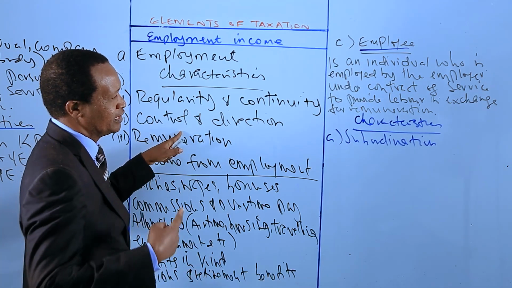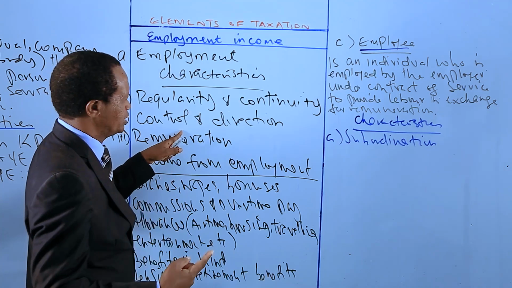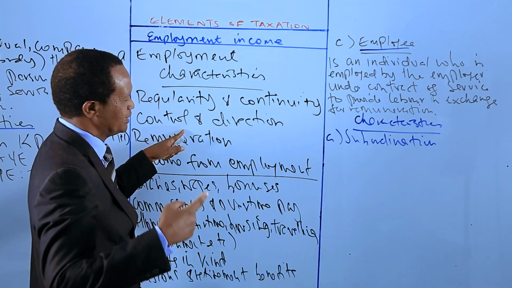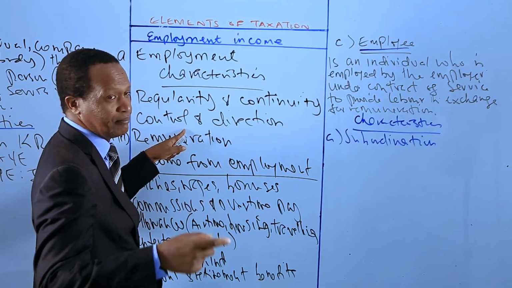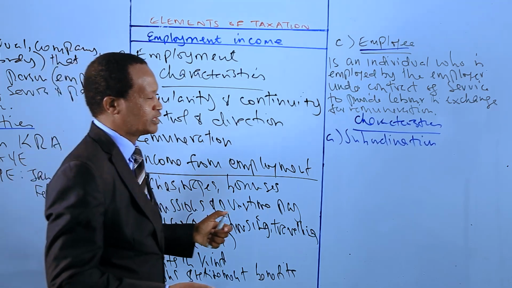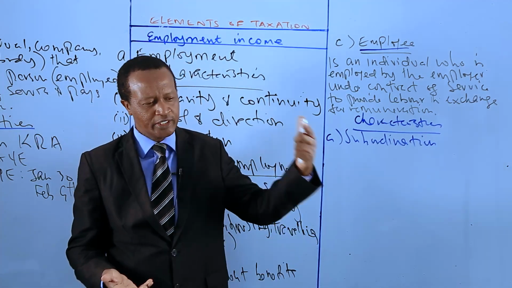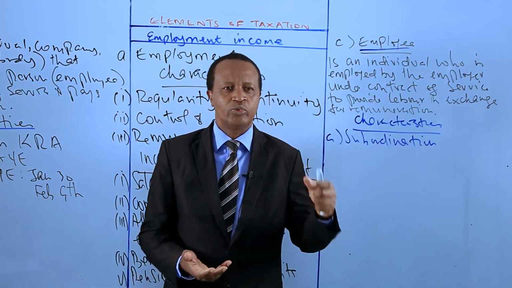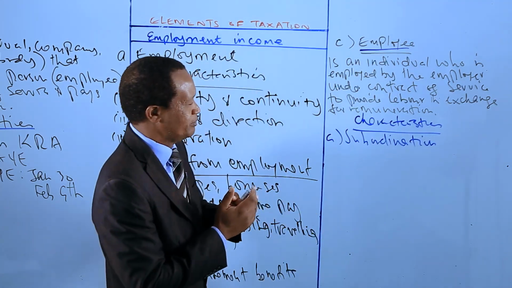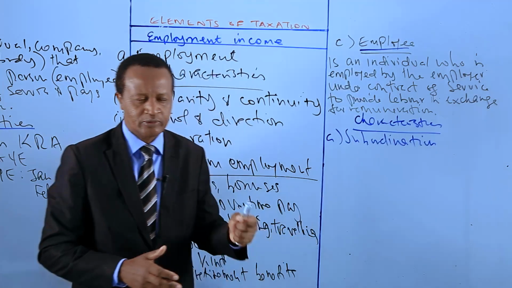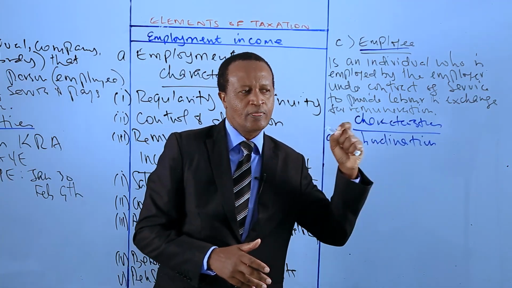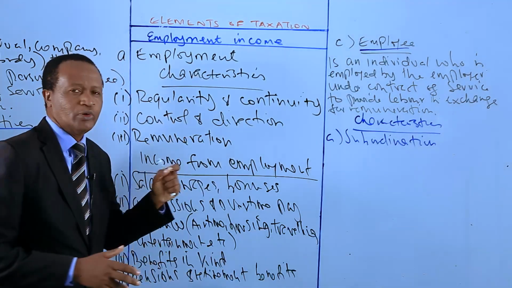The employee must always, under an employment contract, work under the direction of the employer. The employee has no freedom to decide on what work to do. It is the employer that gives direction on which work is to be done by the employee. That's the meaning of subordination. The employee is under the control of the employer.